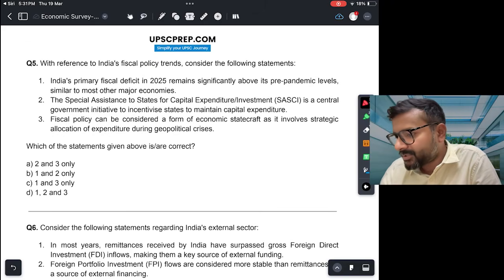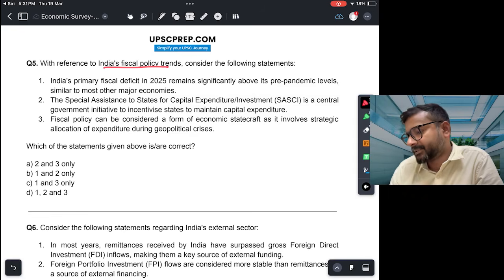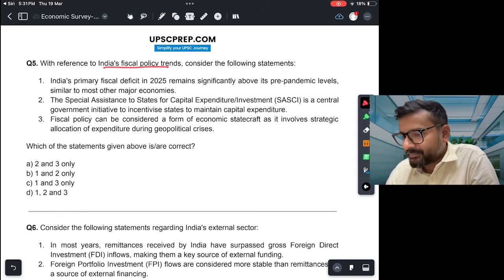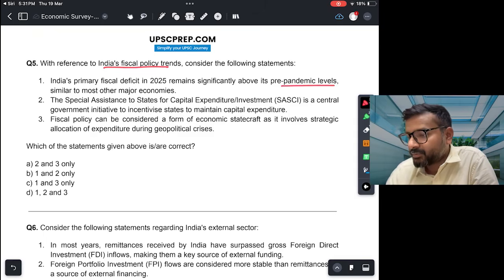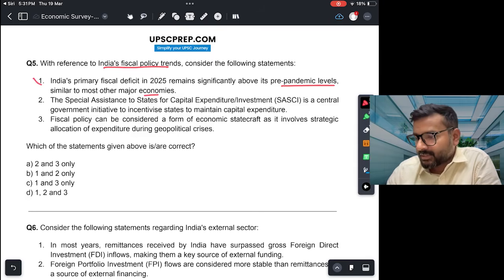Next question, with reference to India's fiscal policy trends, consider the following statement. India's primary deficit in 2025 remains significantly above its pre-pandemic levels, similar to most other major economies. Now this statement is incorrect.